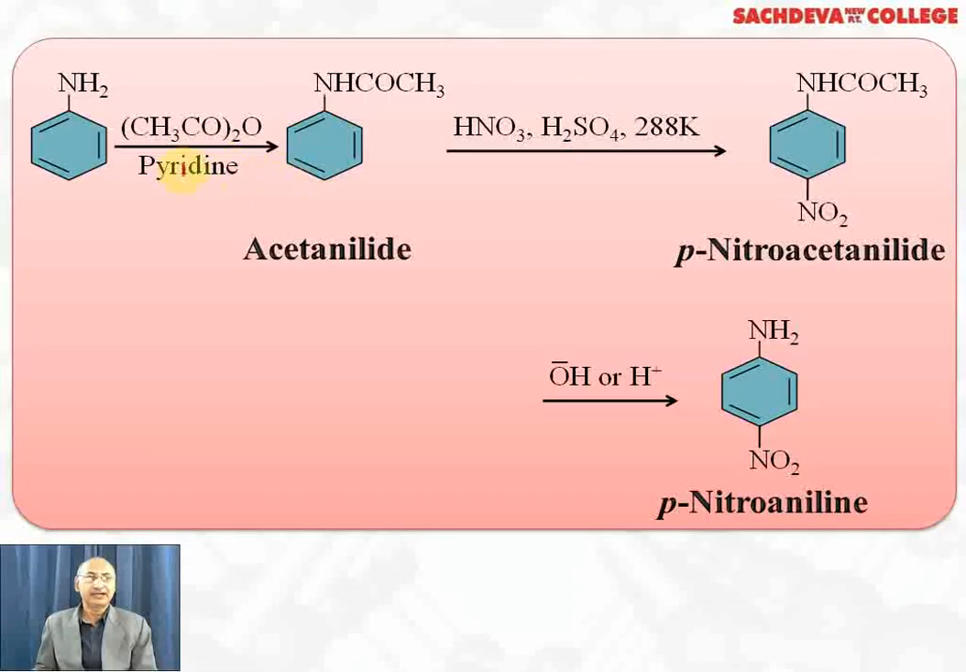Here we are converting aniline to para-nitroaniline, and again we are using an indirect method. Aniline is reacted with acetic anhydride in the presence of pyridine as a solvent to give acetanilide. Acetanilide is nitrated with concentrated nitric acid and concentrated sulfuric acid at 298 Kelvin. We get para-nitroacetanilide. On hydrolysis with H+ and OH-, we get para-nitroaniline. So if you want to convert aniline to para-nitroaniline, this is the method we can use.